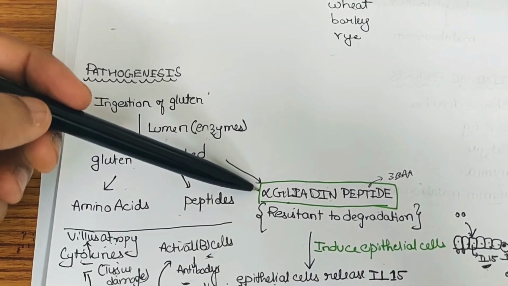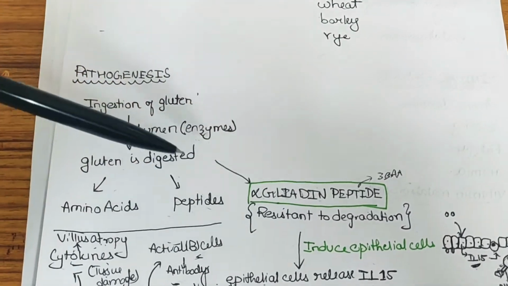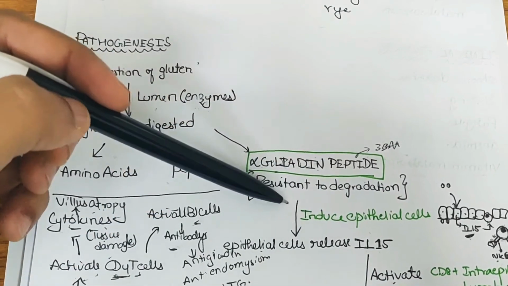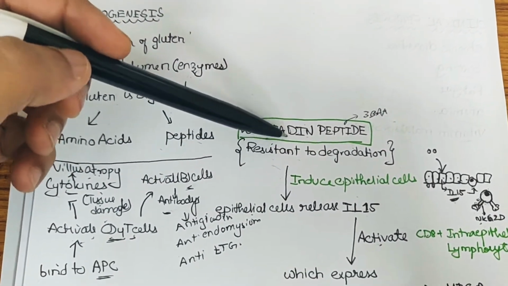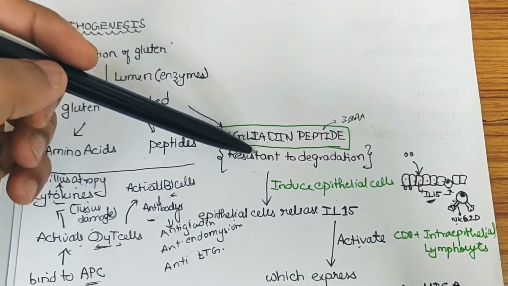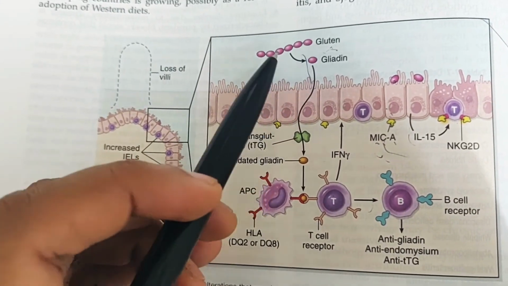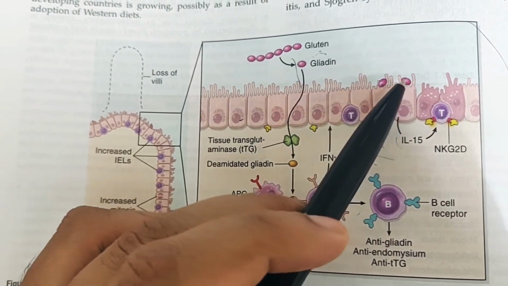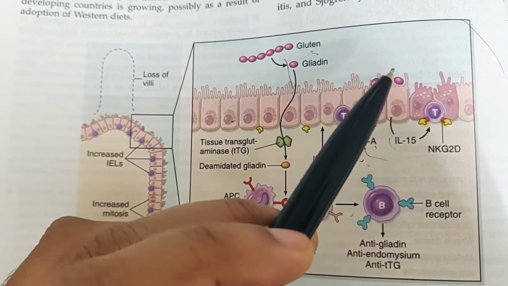There is a specific peptide called alpha gliadin peptide, which is resistant to further degradation, so it goes and induces the epithelial cells. When you see here, there is gluten, and this gets degraded by the proteases to gliadin, a peptide which can bind to epithelial cells, which get activated.